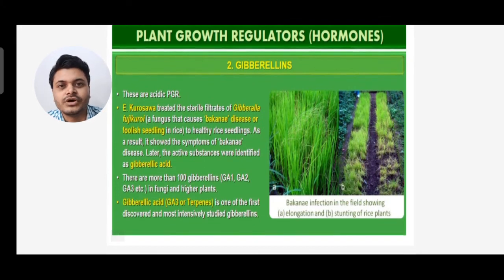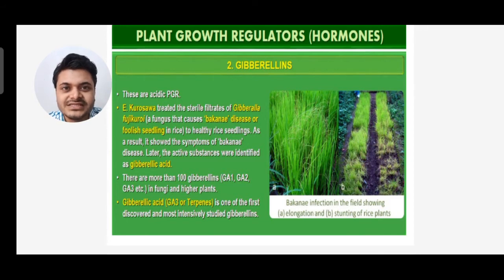Next, moving to the next plant hormone or phytohormone, that is gibberellin. They are acidic plant growth regulators. There are more than 100 gibberellins, like GA1, GA2, GA3, etc. They are found in fungi and higher plants.